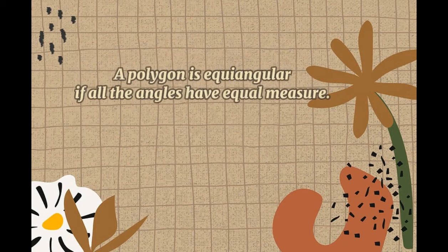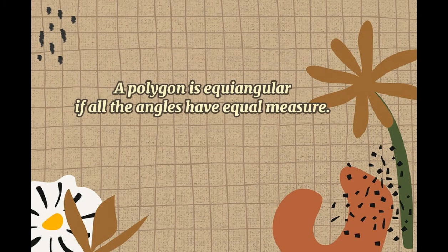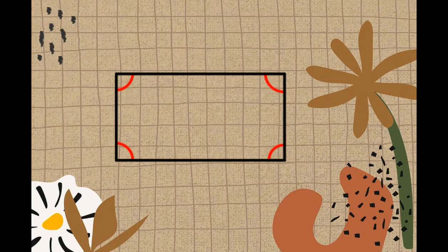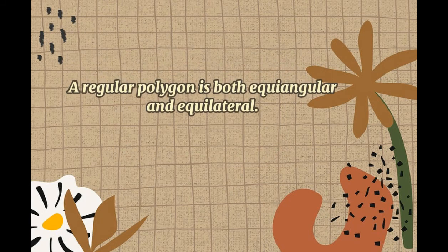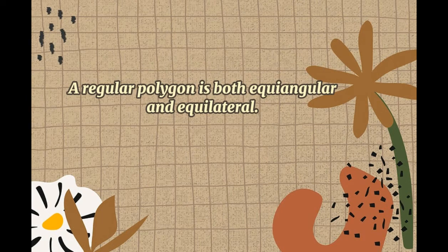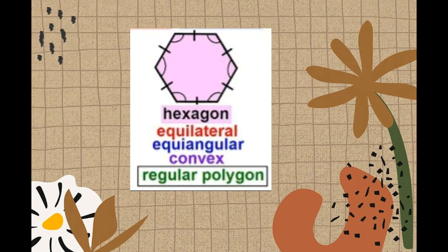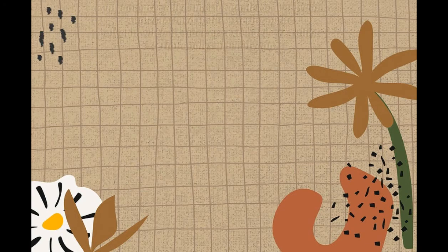A polygon is equiangular if all the angles have equal measure. Example, this shape has an equal measure in angle. This is 90 degrees and the other angles are also 90 degrees. A regular polygon is both equiangular and equilateral. Example, this shape has the same measurement in angle and has an equal length.